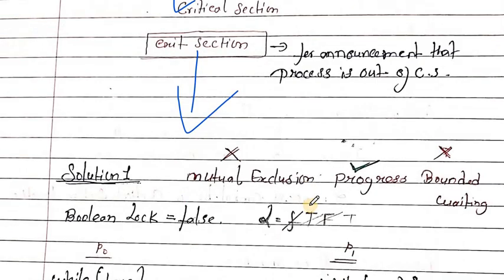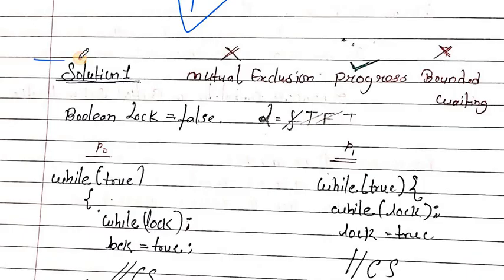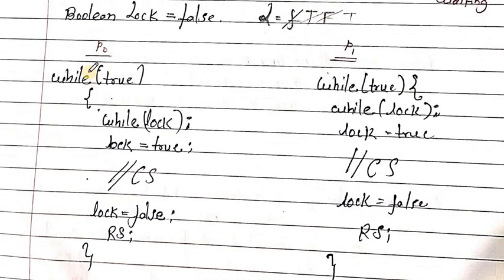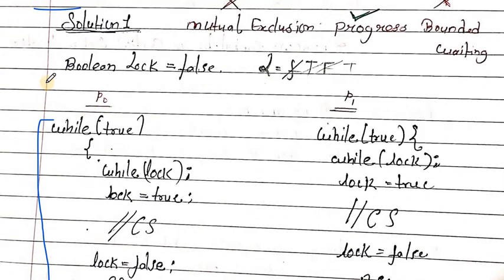Okay, now here is solution number 1 for the critical section. Here they have given a little bit of code for the critical section execution. The while(true) loop executes as long as the condition is true. Here boolean lock is a global variable.